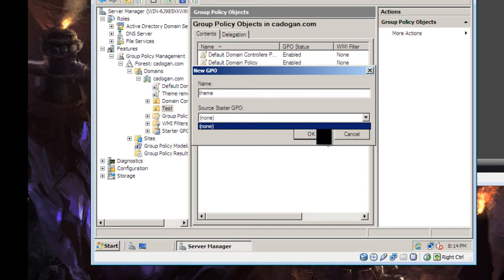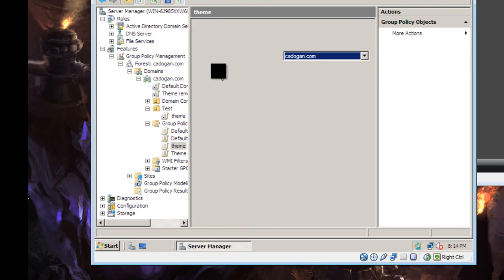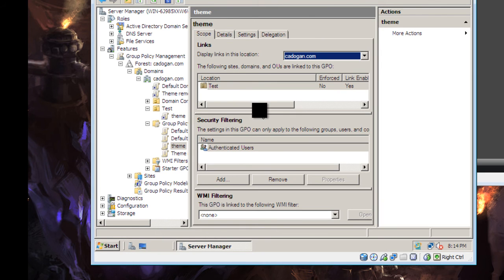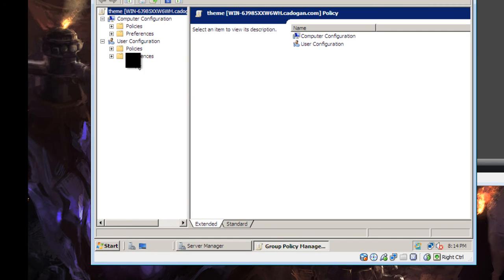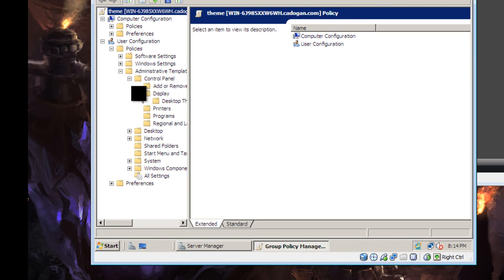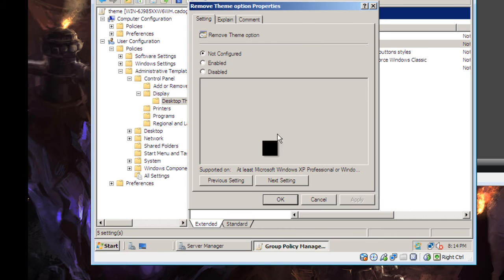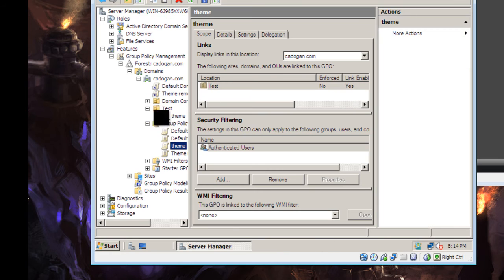And alright, and let's go click here. Edit, go to policies, go to administrative, go to control panel, then display, themes, enable, apply, okay. Right, and then we close this off here.